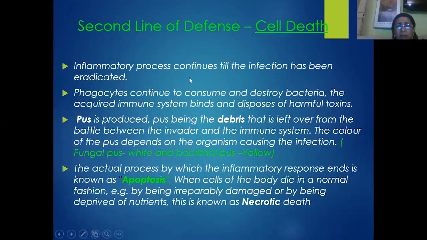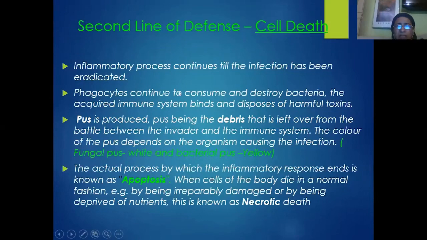Suppose the same number of WBC cells are retained in the blood, we know that it leads to leukemia or blood cancer. Blood cancer is nothing but excessive presence of WBC cells, which is called leukemia. That's why leukocytes are nothing but the colorless blood cells. So, to remove these extra cells, usually in a healthy body, there will be quick removal of all these WBC cells once the process of healing has been completed.